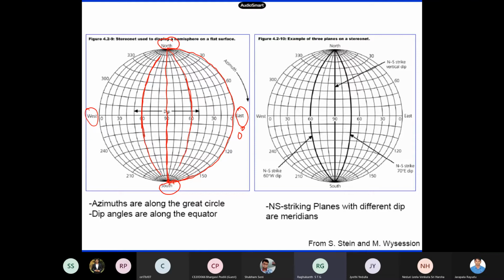What's the difference between these two? Both are complementary to it. 60 degrees, this is what? No, this side, this side. One is the auxiliary plane... no, not the auxiliary plane. See, this is the east direction. This is the west direction. So now, dipping towards east, dipping towards west.